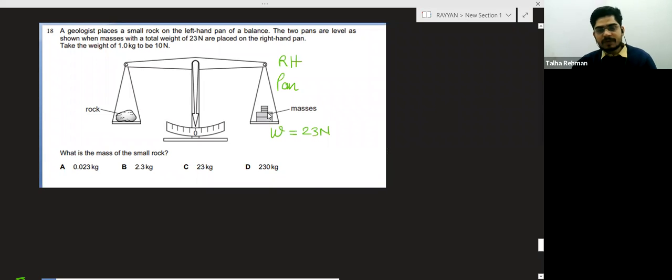Take the weight of 1 kg to be 10 Newton. This is given: for 1 kg mass, weight will be 10 Newton. They are asking what is the mass of the small rock.